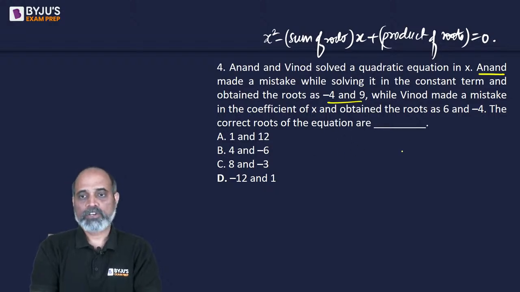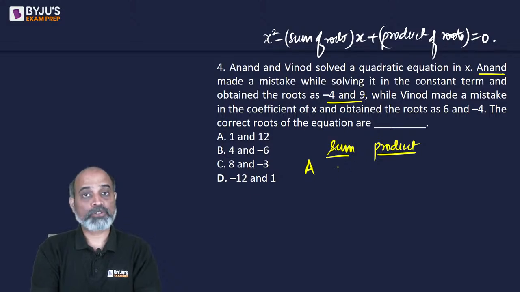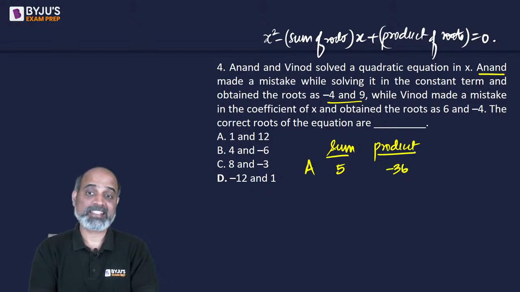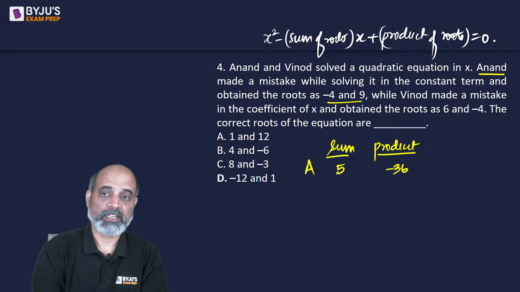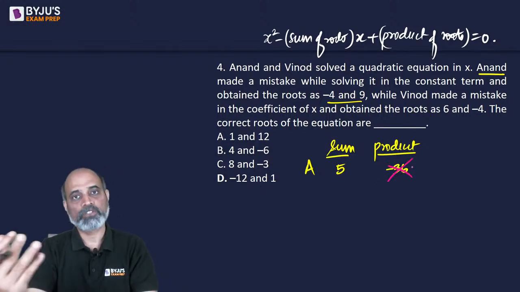So let's write it like this. As per Anand, the sum of the roots is going to be -4 plus 9, which is 5, and the product is -4 into 9, which is -36. But since Anand made a mistake in the constant, his product part was the wrong one.